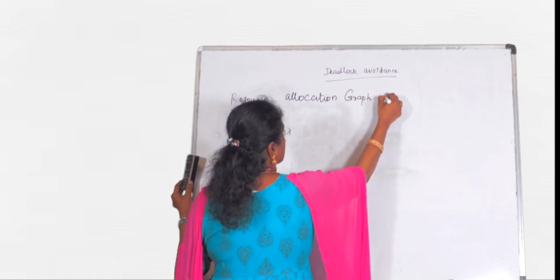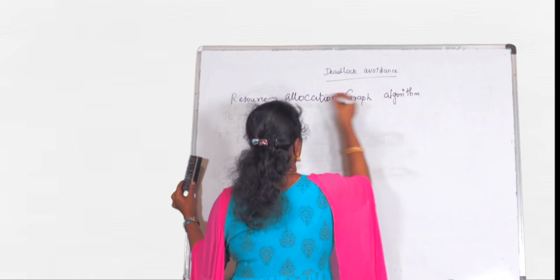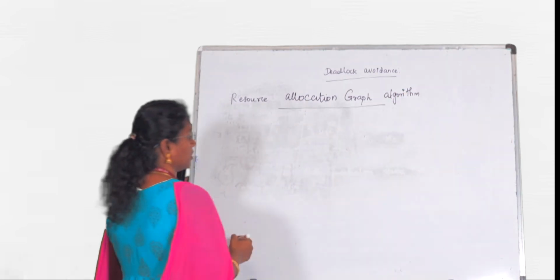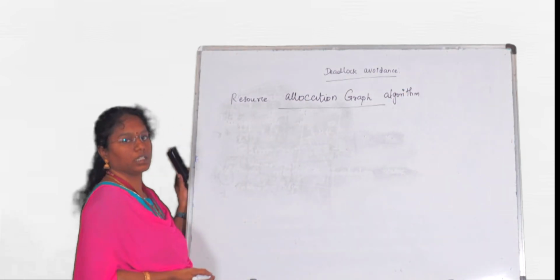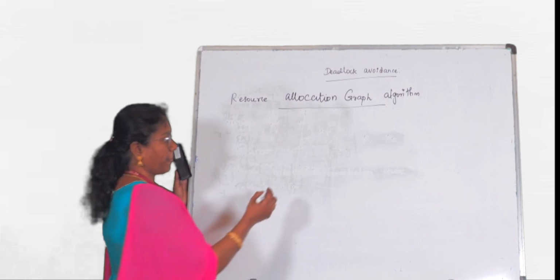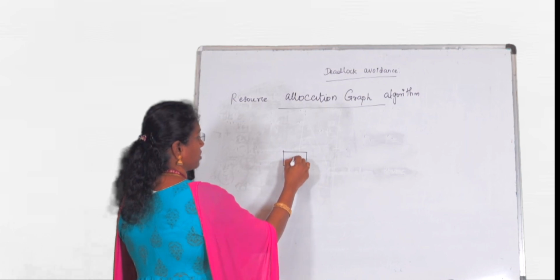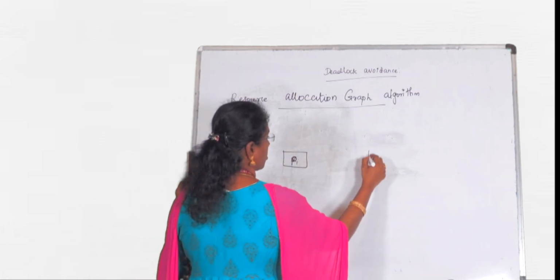Resource allocation graph algorithm. Here we have processes and edges. Processes are represented by using rectangle symbols. Consider there are two processes,